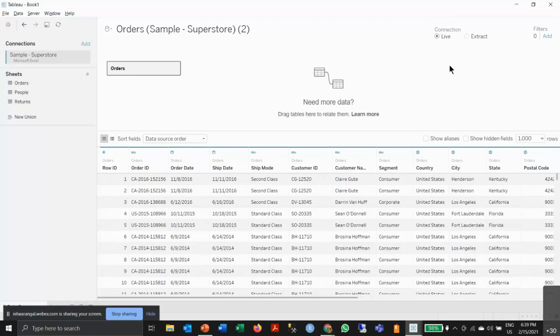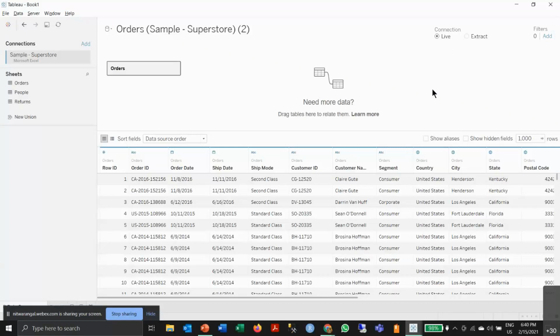Now the live connection is generally used when you have smaller data and you do not want to extract that data and change it accordingly. So let's say you have a small data set, like the example we have here. Whenever you update with the live connection, your visualization will automatically update. So you need not worry about that.